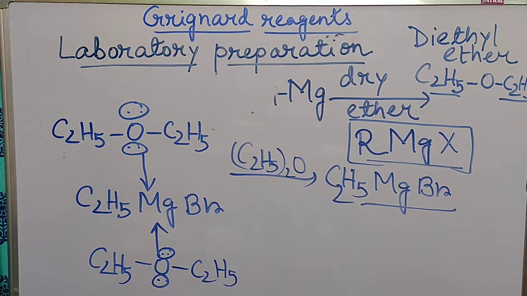Because of this, it gains stability in presence of ether, and in absence of ether, it could decompose and cause explosion. So that is the reason why diethyl ether or any type of dry ether is used in this reaction medium. Clear? The next thing that we are going to see is the different types of reactions that are performed by the Grignard reagents.